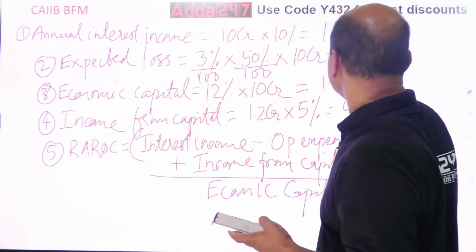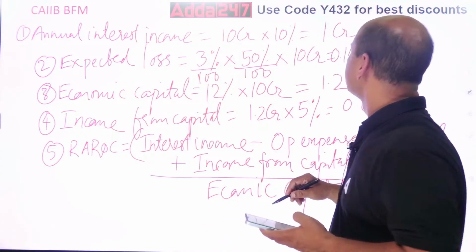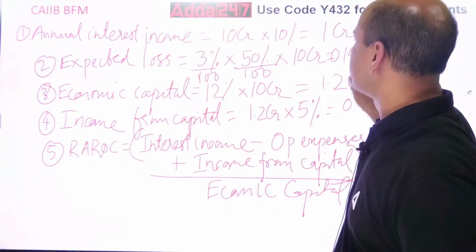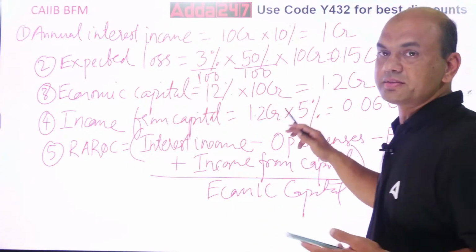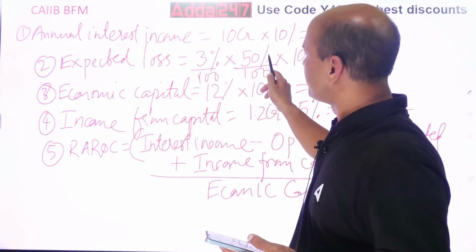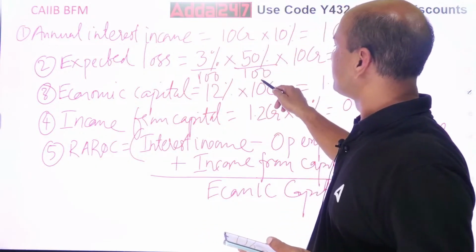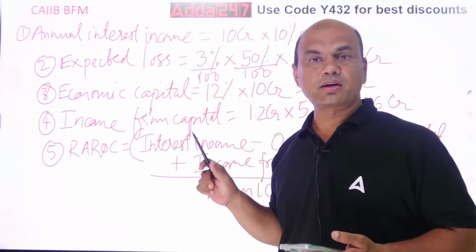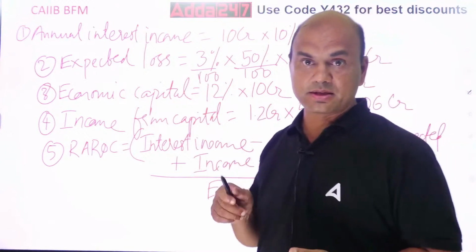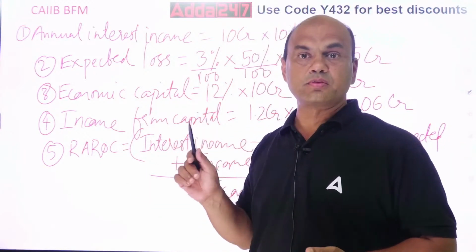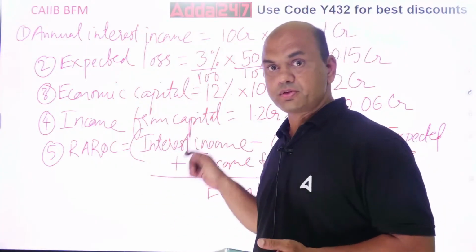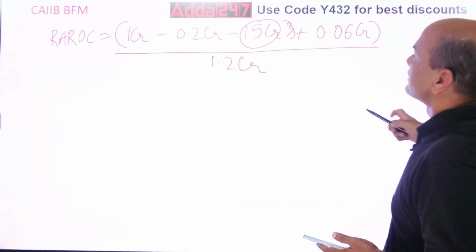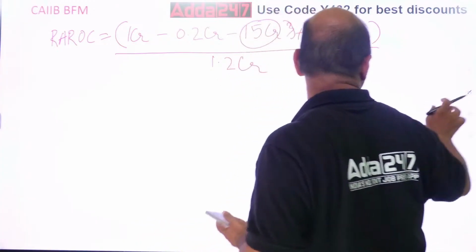So 0.15, that's what, 0.15. That's what I was also wondering, how come you are getting 15 a loss as such? So 0.15 CR. Got it everyone? 3% into 50%, 3 upon 100 upon 50 into 50 upon 100 into 10 CR. Again, never ever try this manual calculations in the exam. Even if you are the best problem solver, you will always go wrong. So do this for 0.15 CR. Got it? So now write this 0.15 CR.